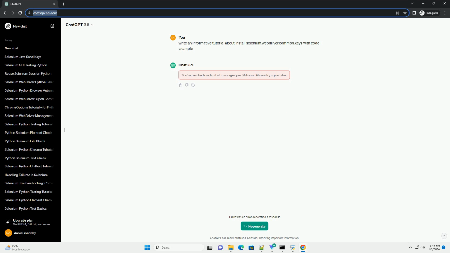The selenium.webdriver.common.keys module is a powerful tool for simulating keyboard inputs when automating web interactions with Selenium. By following this tutorial, you've learned how to install the necessary libraries and integrate keys into your Python scripts for a seamless automation experience. Feel free to explore other key functionalities provided by selenium.webdriver.common.keys for more advanced automation scenarios.